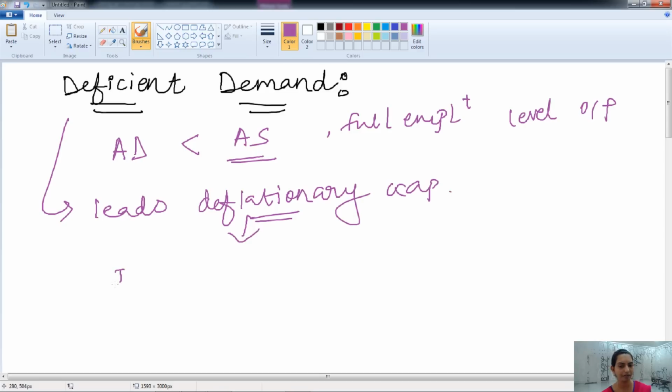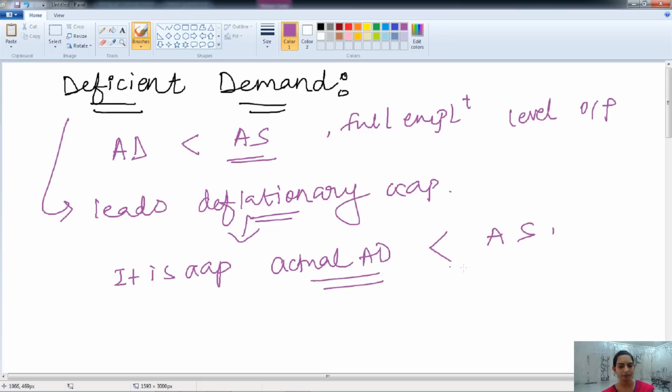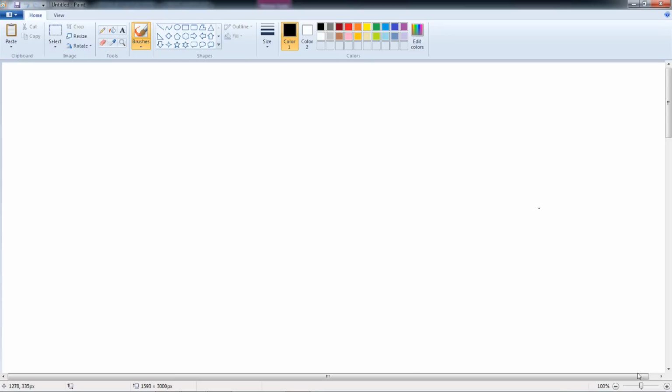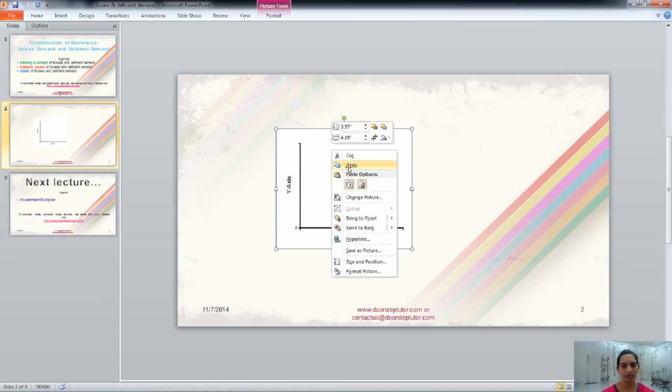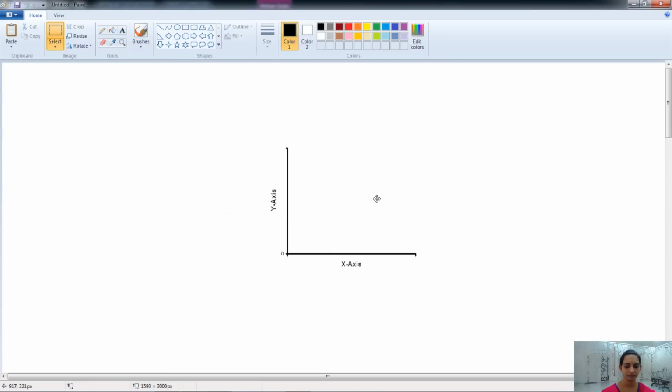So what is the deflationary gap? It is a gap when the actual aggregate demand is less than the aggregate supply that is necessary to establish the full employment equilibrium. So the actual aggregate demand is less than the aggregate supply. Let's understand it with the help of a graph.